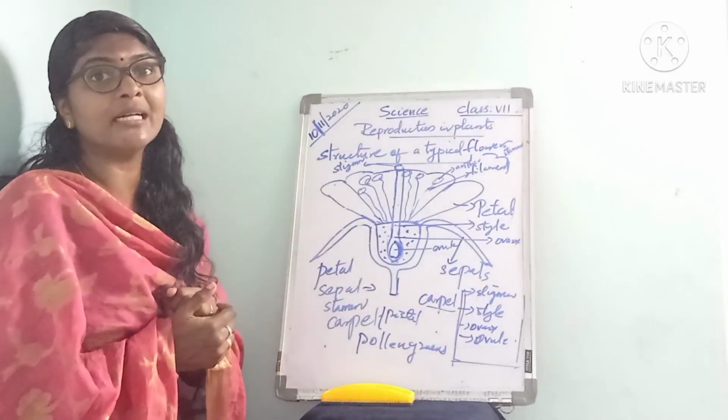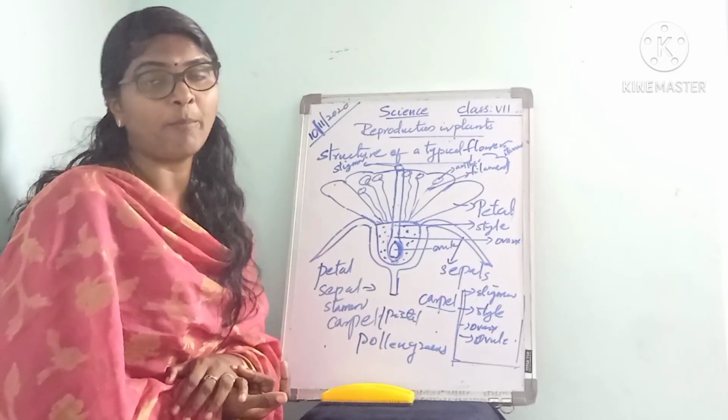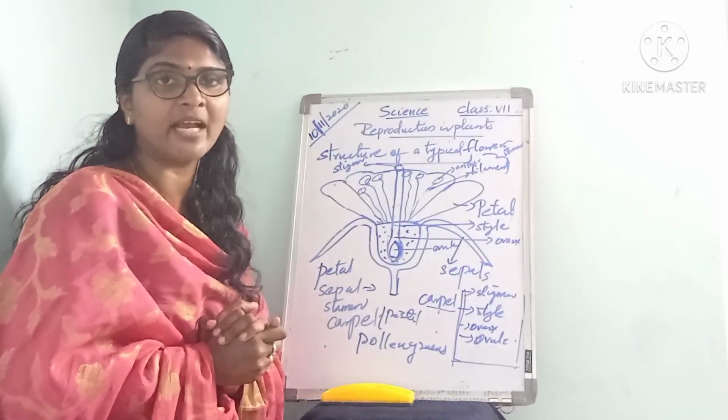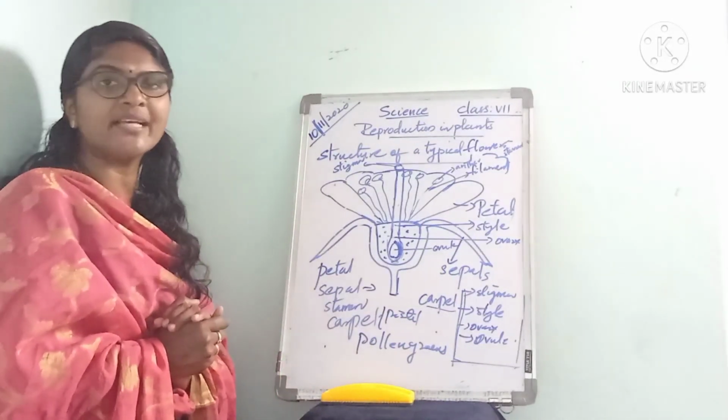We have also learned about artificial vegetative propagation, which includes cuttings, layering, grafting and also tissue culture.